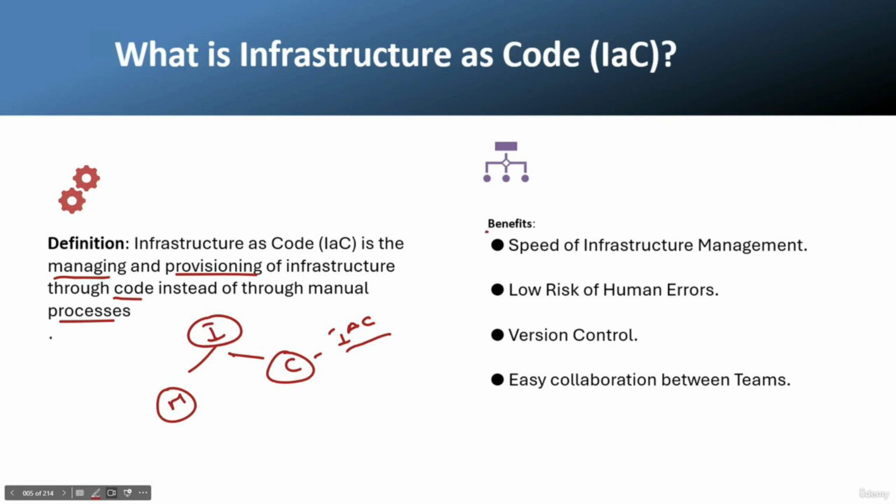So what are the benefits of using infrastructure as code? The first benefit is speed of infrastructure management. As we discussed in the last slide, if you create 10 virtual machines using the manual process, you repeat the same things 10 times. While in the case of infrastructure as code, we do not need to repeat the code 10 times. We write the code once and can call it any number of times. Low risk of human errors. Exactly. If you deploy the infra using a manual process, there are chances of human error, while in the case of code, the chances are very low.